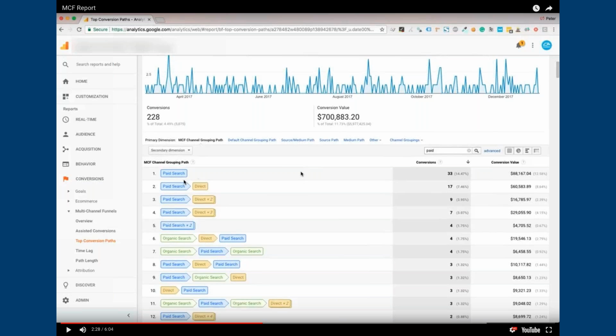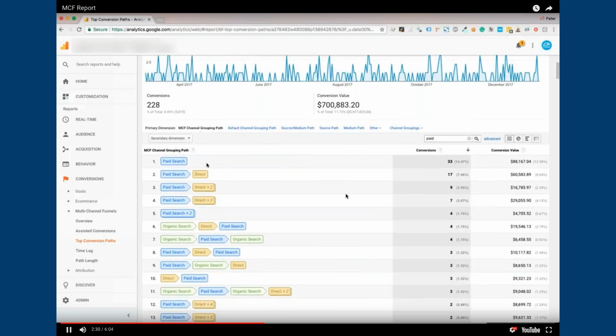And we can see that, again, a lot of people like to think it's as clean as one click from paid search and transactions. And yes, that did happen 33 out of 228 times, and remember that number. But that only made up 14%, 15% of all of the transactions that involve paid search during this time period, which is almost a year.